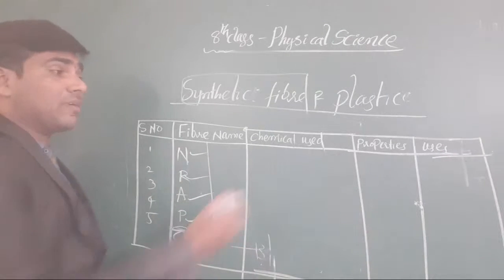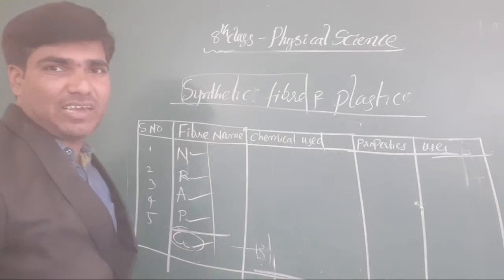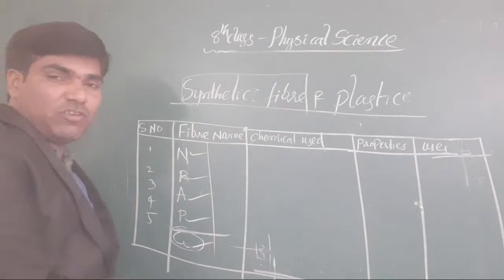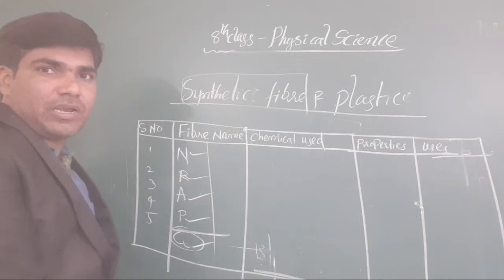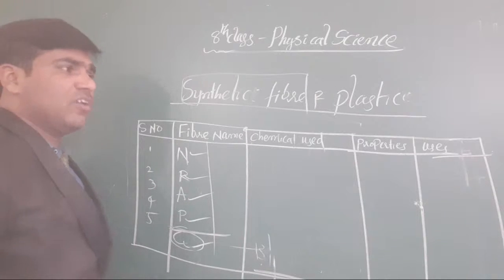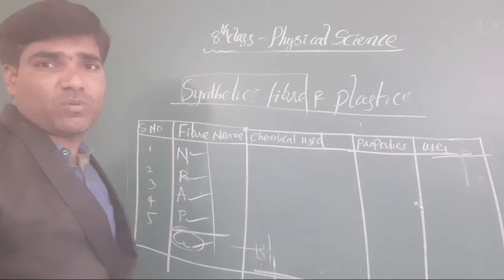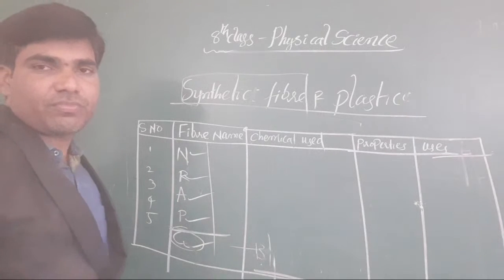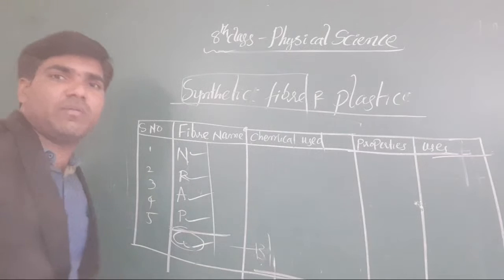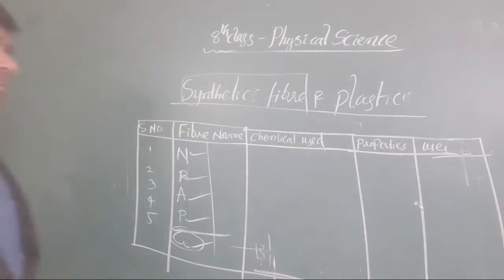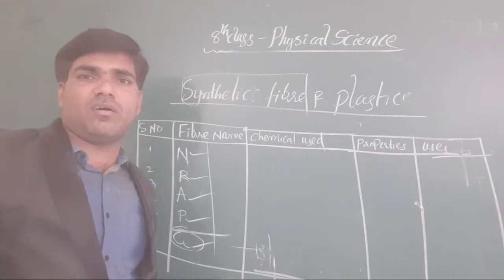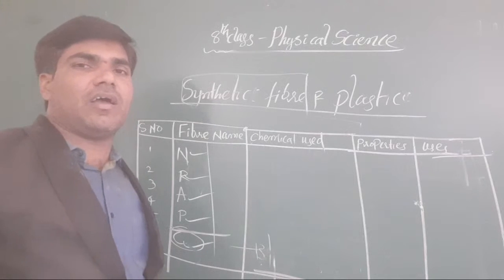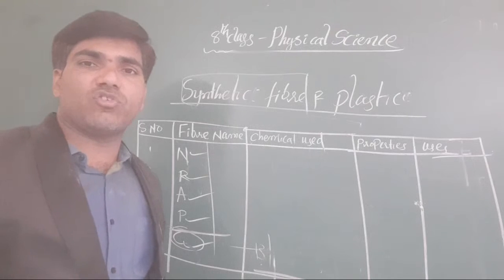The next properties, different properties are there. Okay, now like a wool property is there, by which one? Acrylic. Okay, now in this way only we have to go. Uses: how we are used, where we are used, that you have to write. Okay, this is only about our synthetic fibers recapitulation. Tomorrow we'll go with the plastic and the question answers.